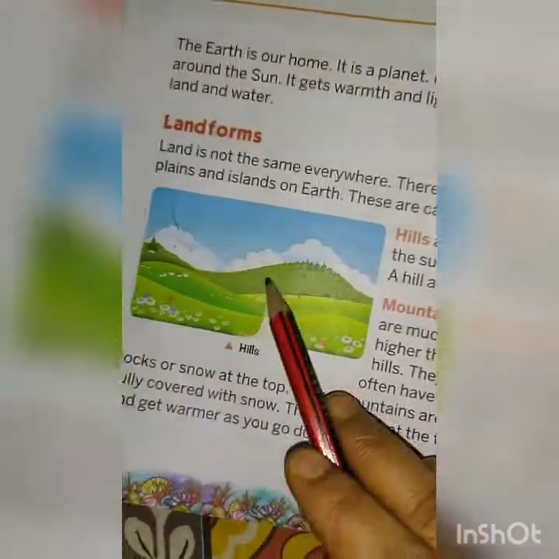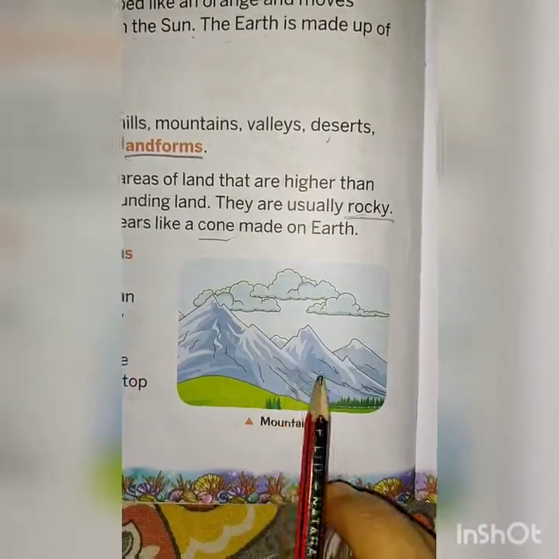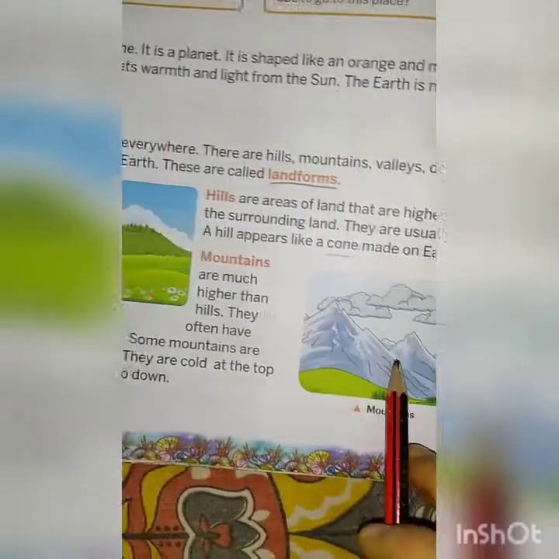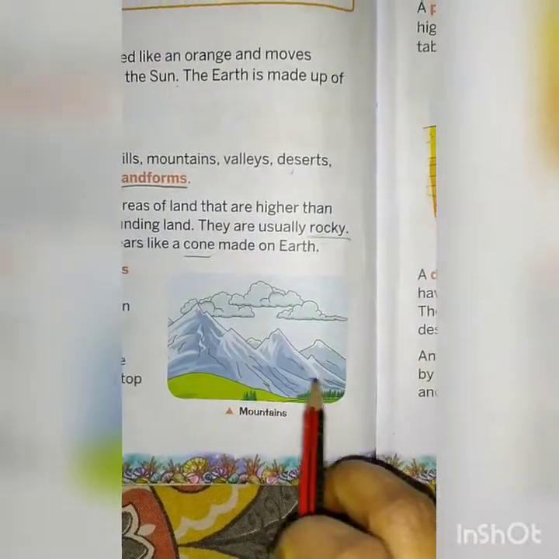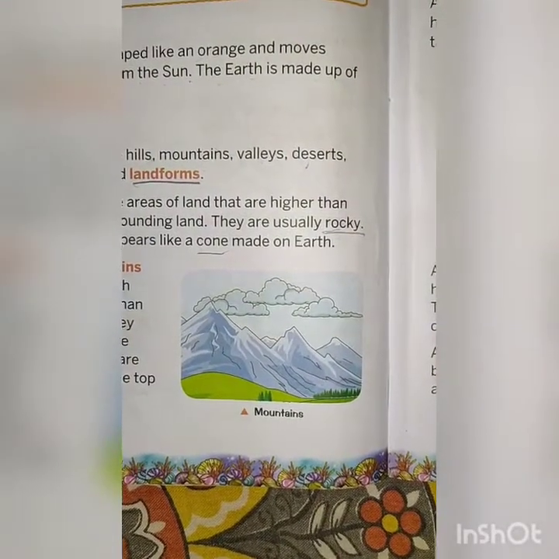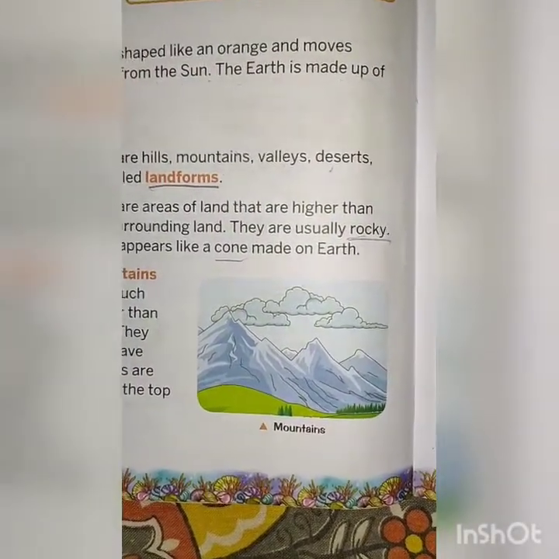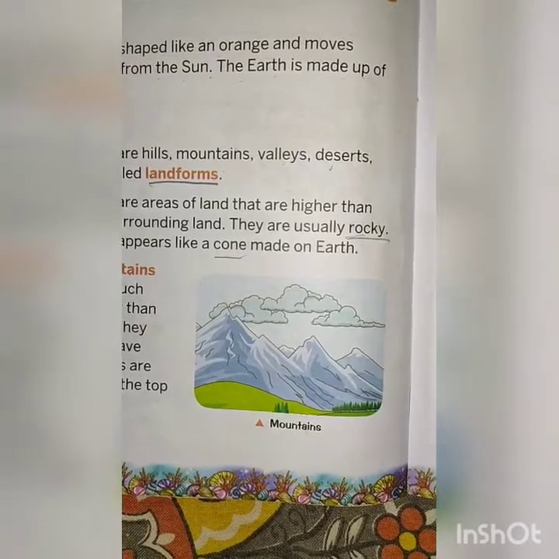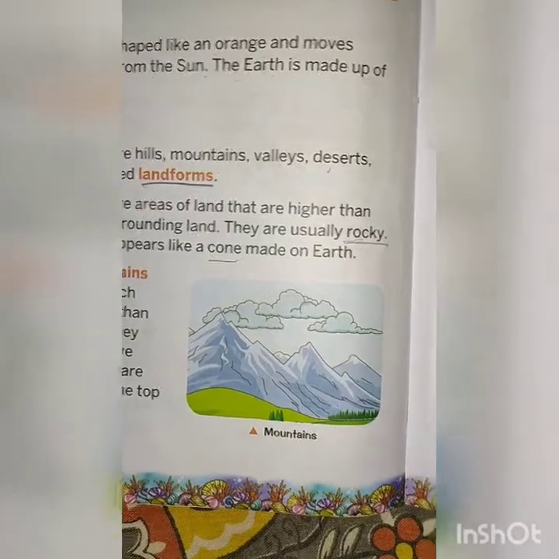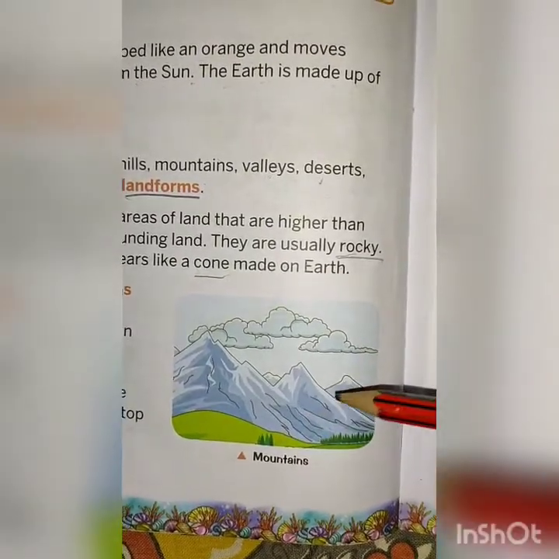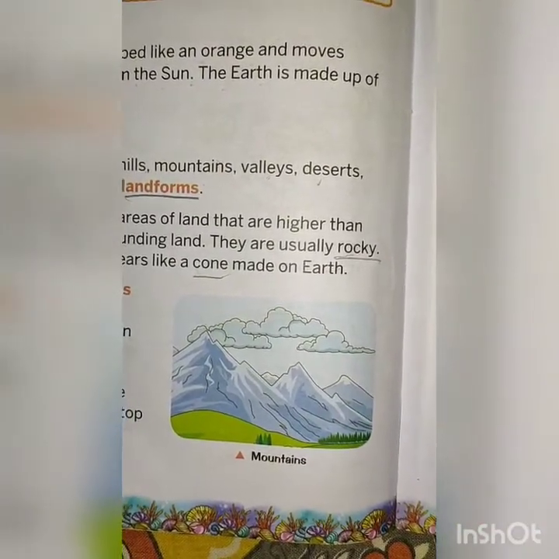You can see hills, it is much higher than the hills. Hills से भी बहुत ऊंचा होता है mountains. You can see these are the hills and these are the mountains. It is very much higher than the hills. बहुत ऊंचा होता है. And these are often made up of rocks. You can often find rocks. They often have rocks or snow at the top. Snow. So children, for example, Himalaya mountain.